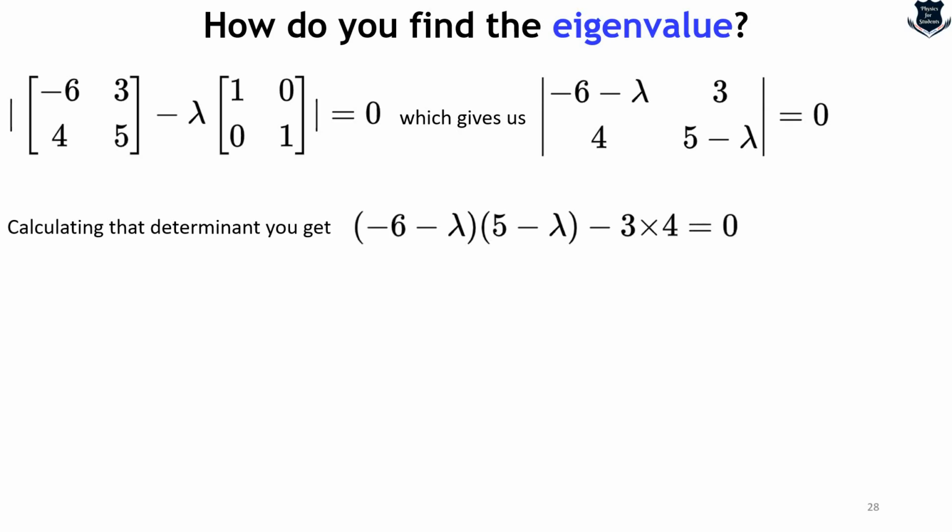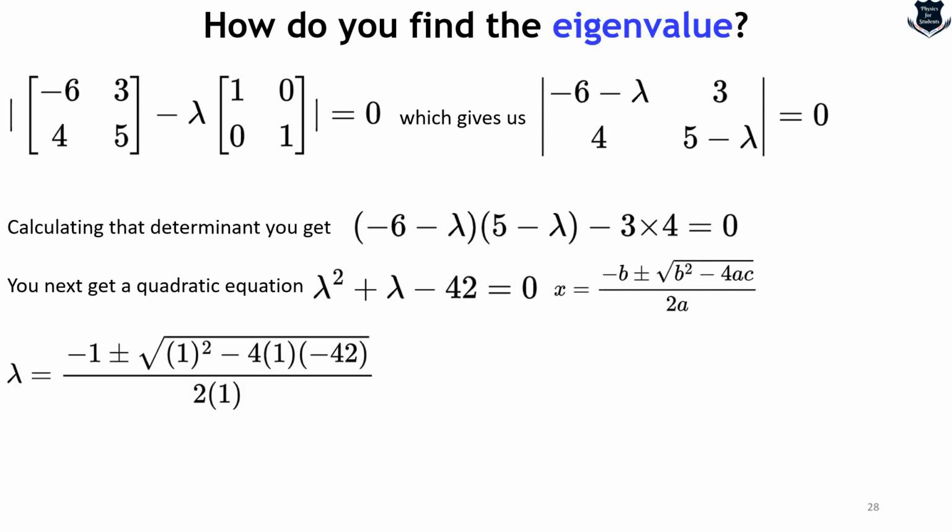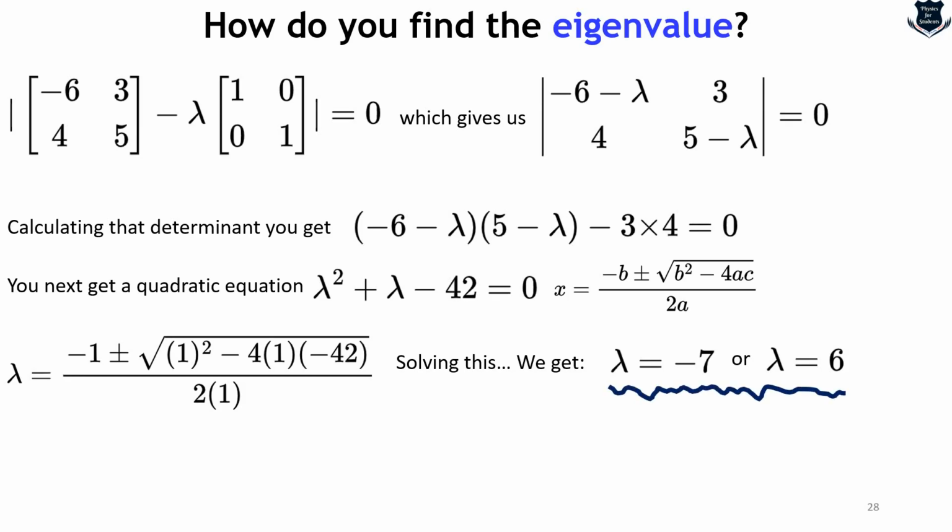And then we calculate the determinant, which you can do later in your homework. This would give us a simplified quadratic equation, which is this. If you solve this quadratic equation, you will get lambda equals minus 7, and you also get lambda equals 6. So that means there are two possible eigenvalues.